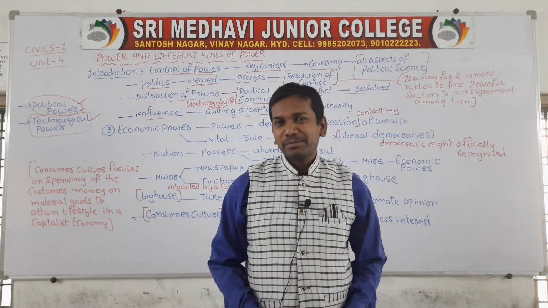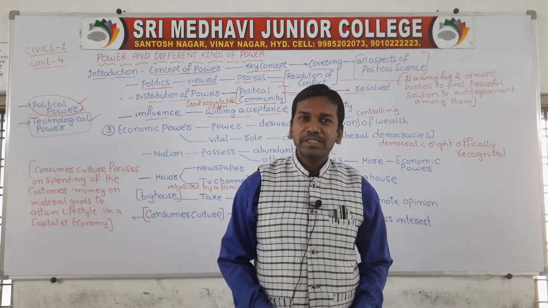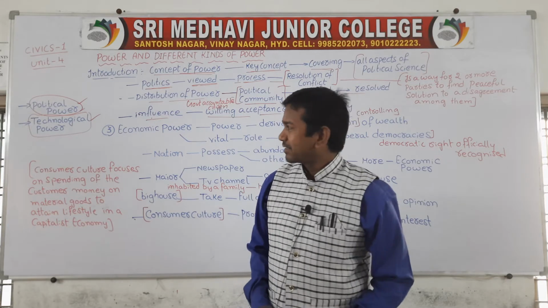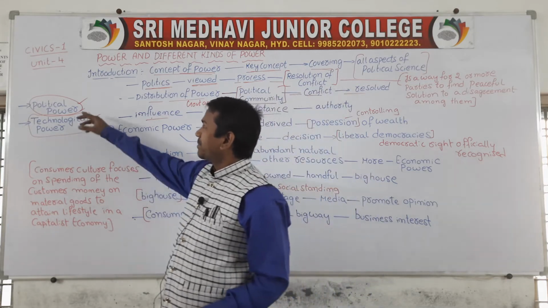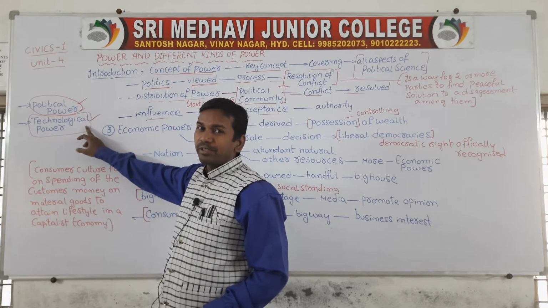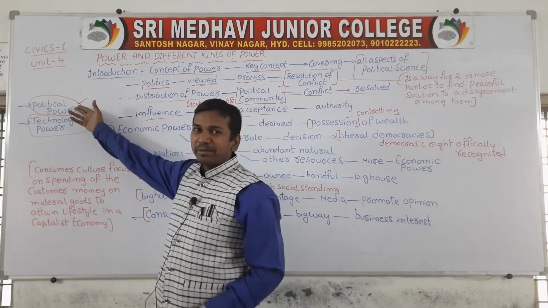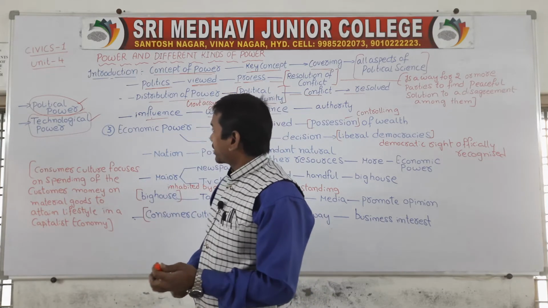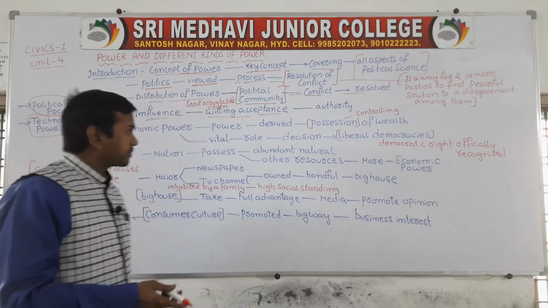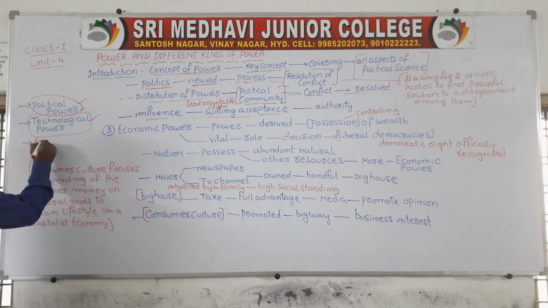Last class we discussed powers and different kinds of power. In this class we will continue with the same topic, powers and different kinds of power. In the last class we completed political power, and we also studied technological power. Before that, we completed political power. Now we are going towards economic power. What is called economic power? This is our third concept of power, which is called economic power.